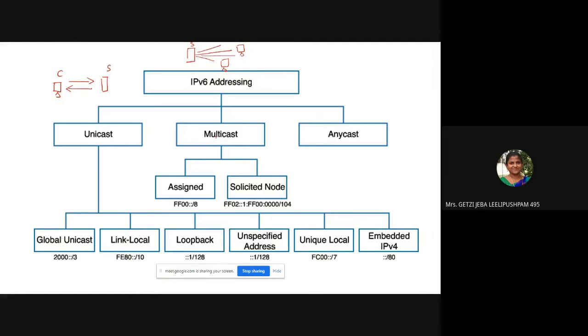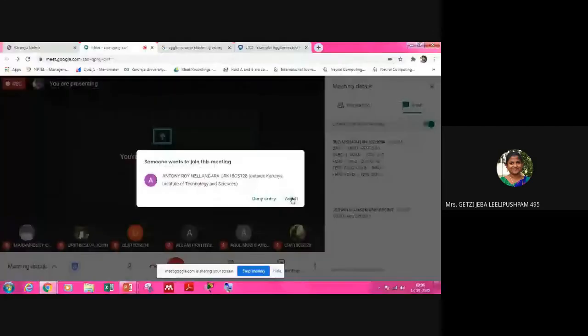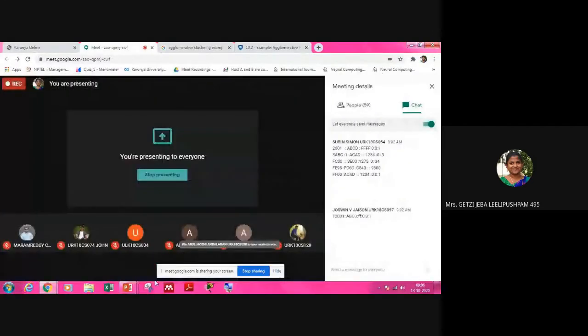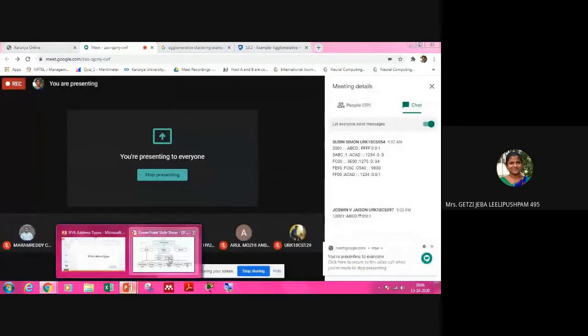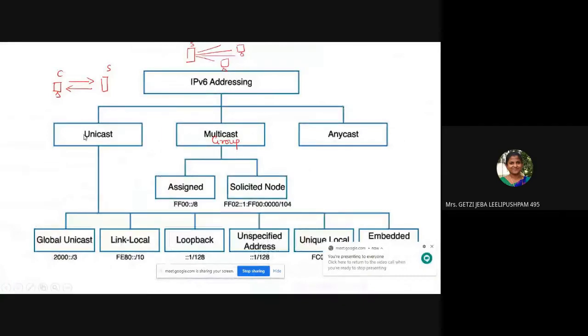So multicast is nothing but you communicate to a group. That is what you call multicasting. So unicasting is one-to-one.